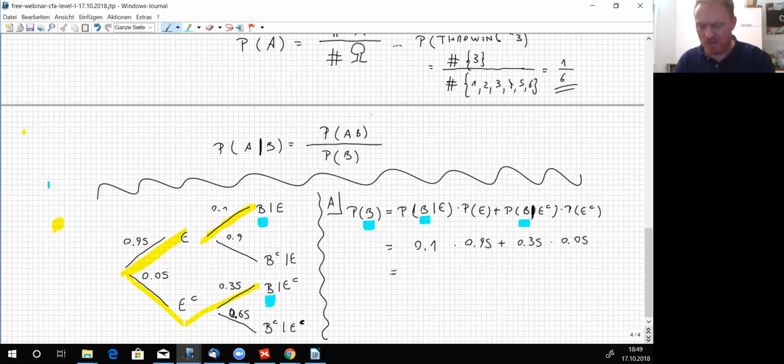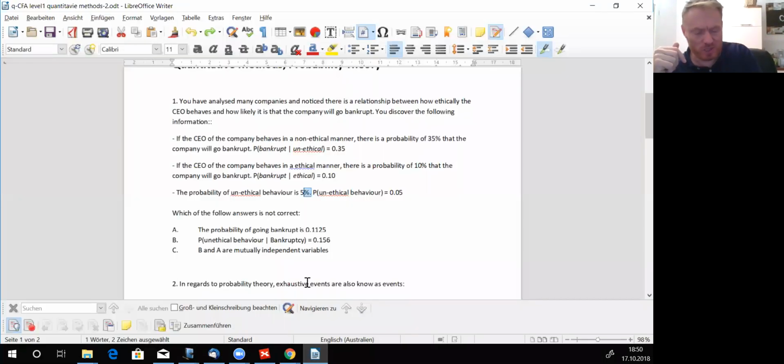0.1 times 0.95, of course, you could do this without any computer. 0.35 times 0.05 is 0.0175, plus the one that we computed before, leading to 0.1125. Isn't that a cute answer? It is, you will say. It truly is. So answer A is a true answer, and let's see what I asked for.